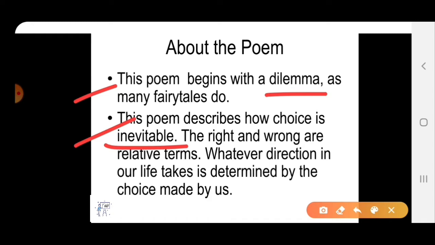The same thing the poet wants to convey here, that there is no denying the fact that making a right choice in our life is a difficult task. So while making any major choice, we should be very careful. And the same thing he experienced in his life, that he wants to share with us through this poem. So let's read the poem.